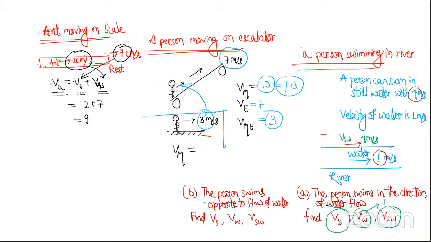What will be velocity of swimmer then? The 5 meter per second. Yes, it will be 4 plus 1, 5. Right? Vs equal to Vw plus Vsw. Right? Vs is Vw plus Vsw. Okay.